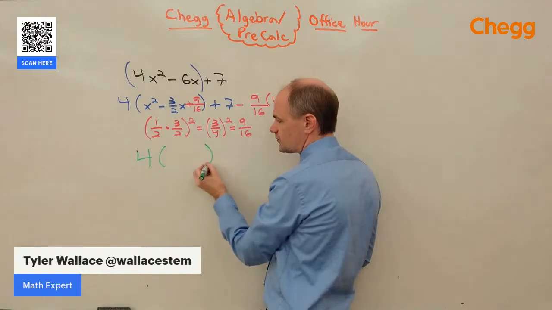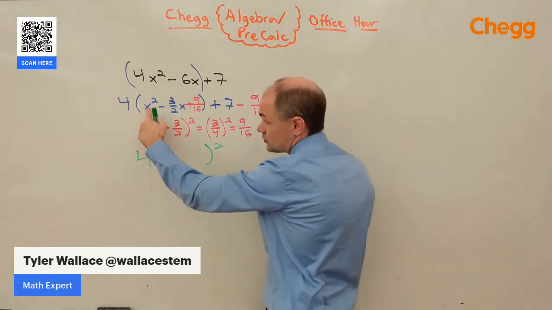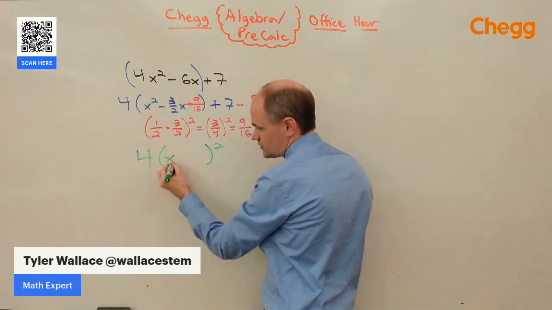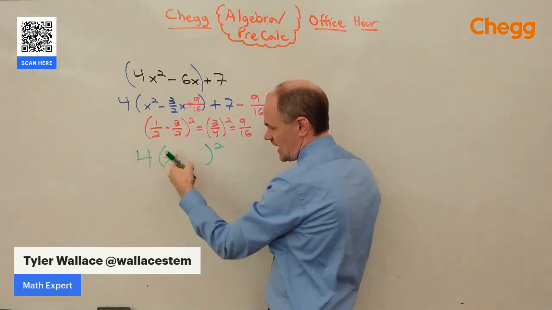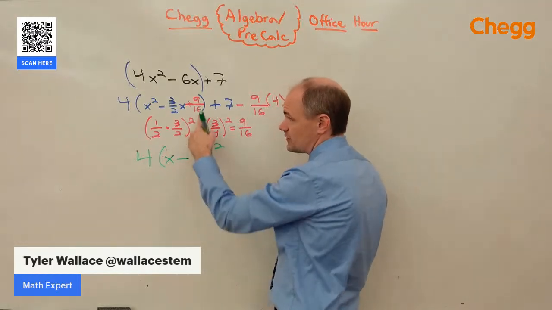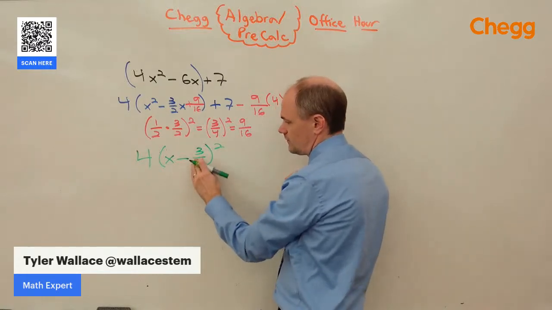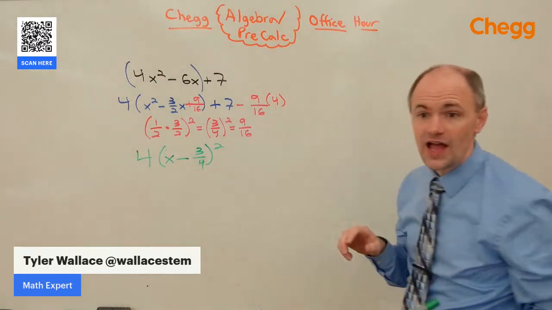This we know is a perfect square. It's going to factor to something squared. We take the square root of the first term, which is just x. We take the sign from the middle, and we can take the square root of the last term. The square root of a fraction is just 3/4, the square root of the top and the bottom.